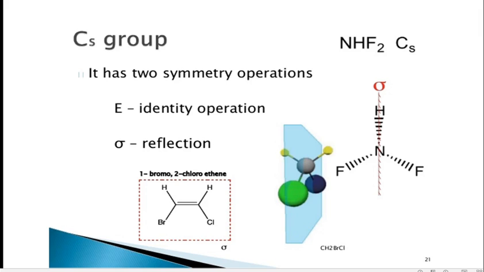The molecule has only the plane of symmetry, and all other symmetry elements are absent. So one can assign the point group of the molecule as CS. Another example is CH2BrCl. This molecule also has only the plane of symmetry and identity. The rest of the symmetry elements or operations are absent, so one can assign the CS point group.